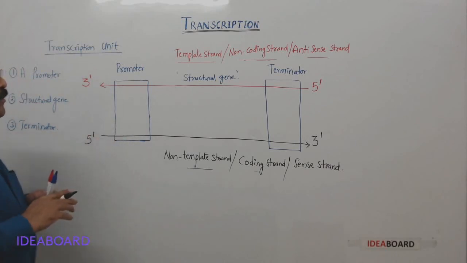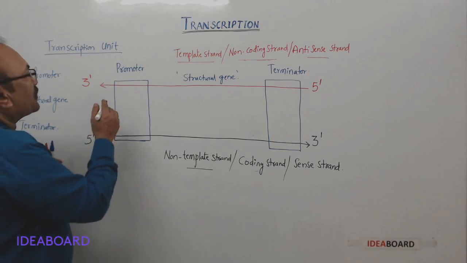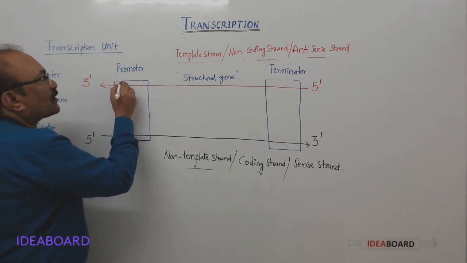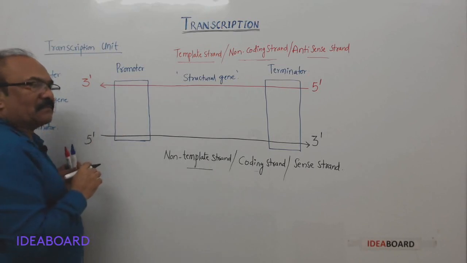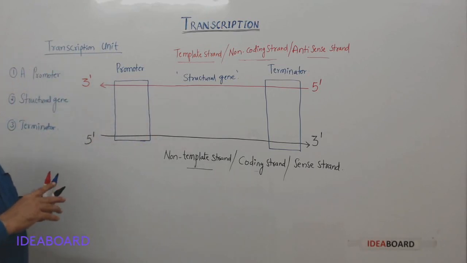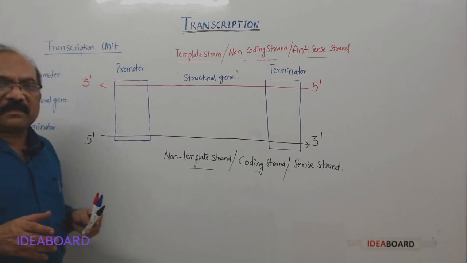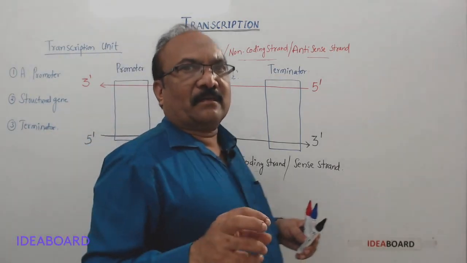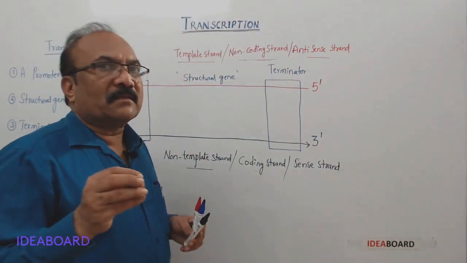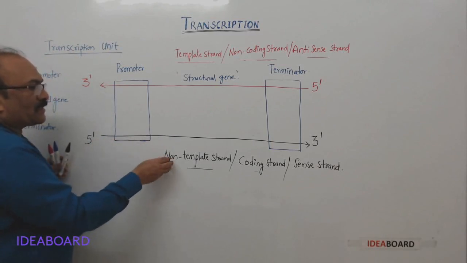How this transcription occurs, that we will see. But remember one thing, the promoter region is present towards 5 prime end, and terminator region is present towards 3 prime end. You may get confused again, but no confusion. It is done with reference to the opposite strand, that is the non-template strand.